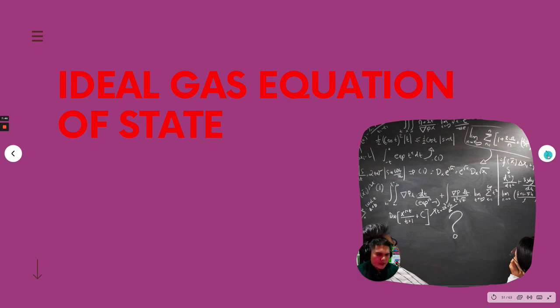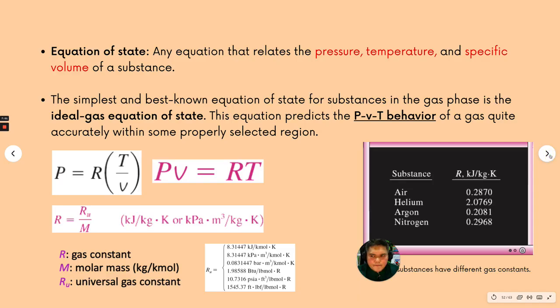I would like to bring your attention to what we call the ideal gas equation of state. So what is actually the ideal gas equation of state? An equation of state is an equation that relates the pressure, temperature and specific volume of a substance.